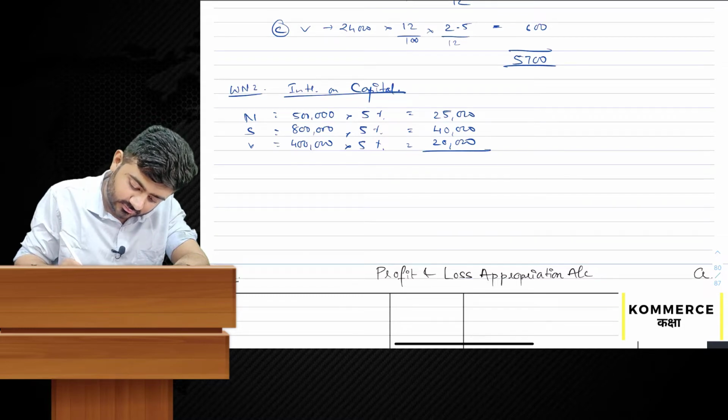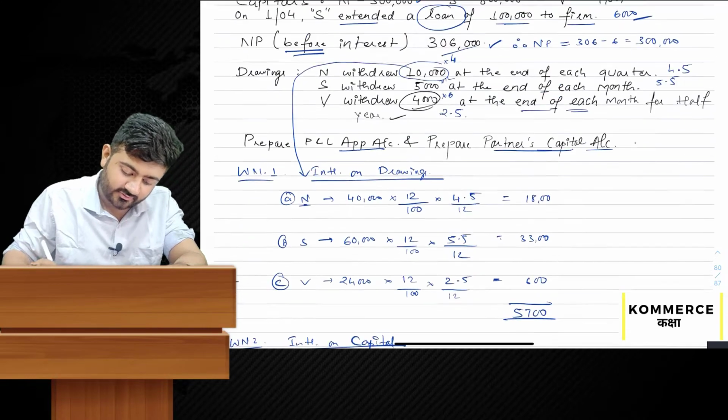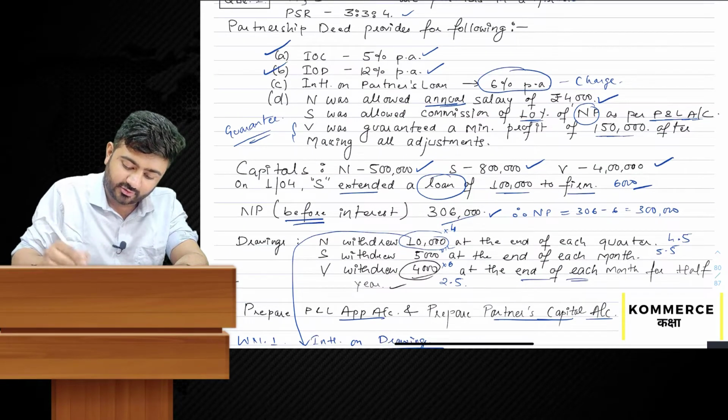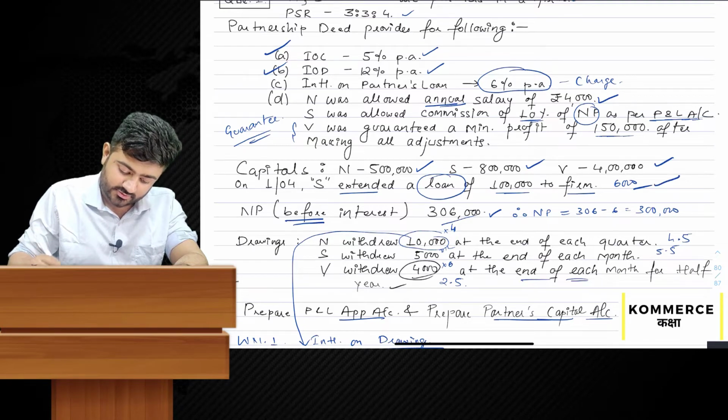Total is 85,000. This point is over. Interest on partner's loan is already over, and the net profit point is also over.